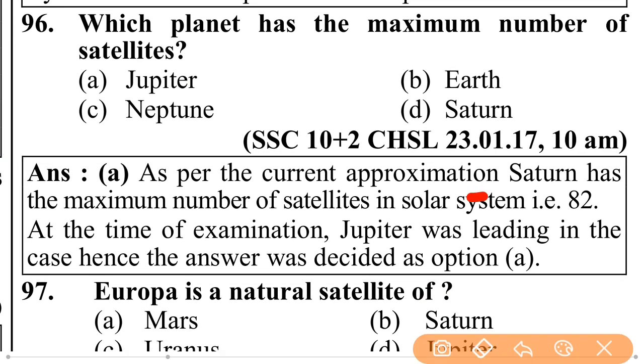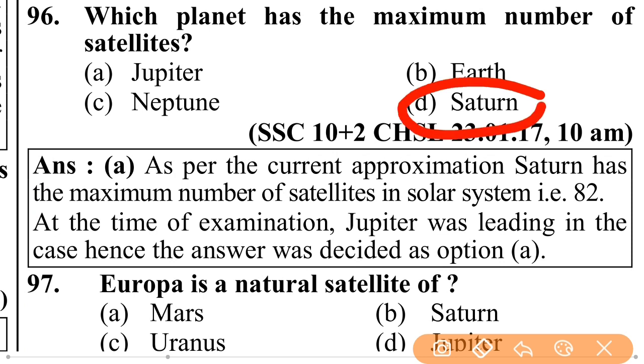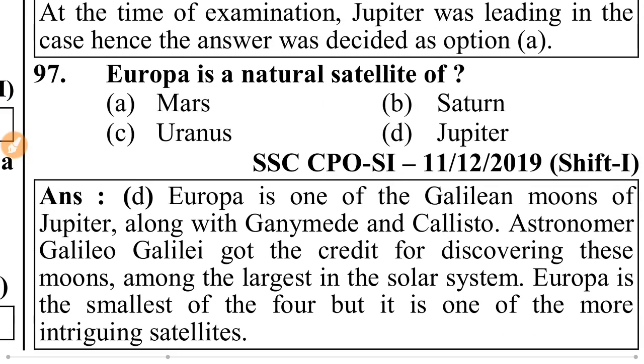As per the current approximation, Saturn has the maximum number of satellites in the solar system, 82. At the time of the examination, Jupiter was leading in this case, hence the answer was decided as option A. This question was asked in 2017. In 2000, Jupiter had the highest number of satellites, but now, according to current data, Saturn has the maximum number of satellites. So remember only that Saturn has the maximum number of satellites at present.